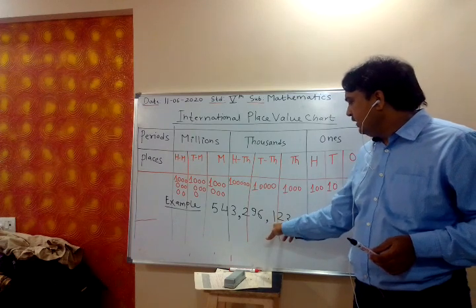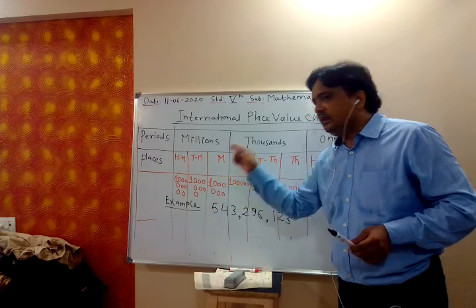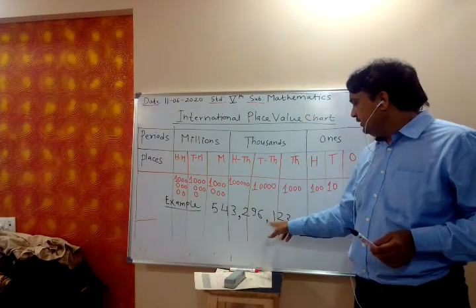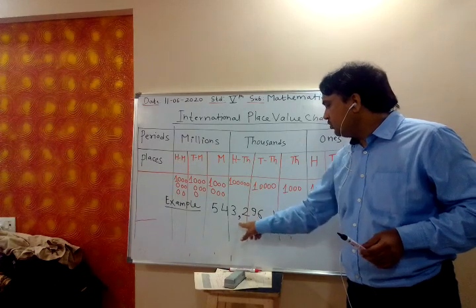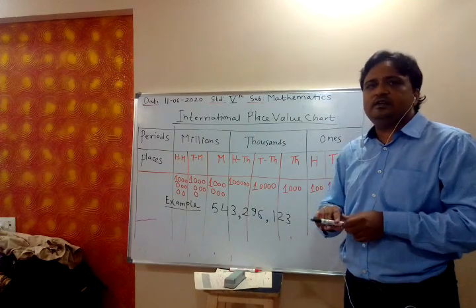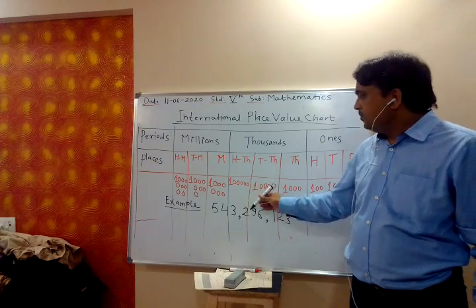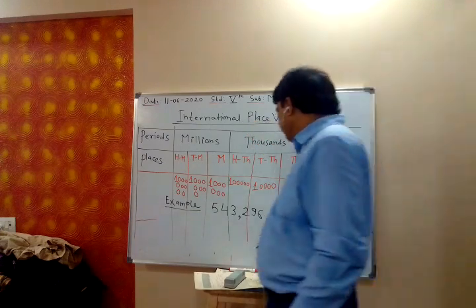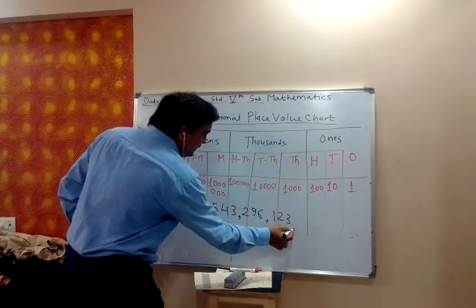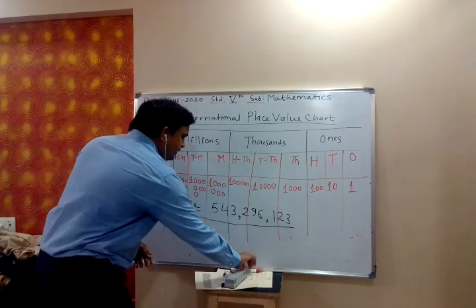One group ones, this is thousands, and this is millions. After every 3 digits there is a comma, that means this is international system of numeration. Now let us write this number in the international place value chart.